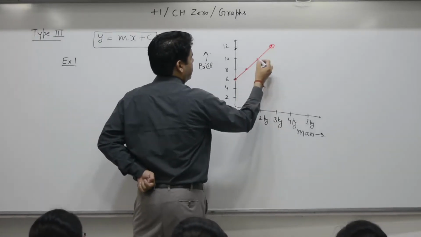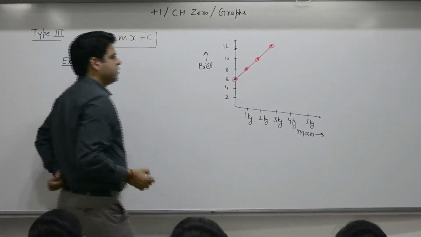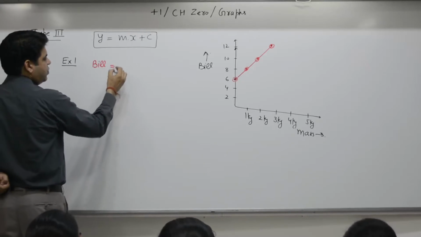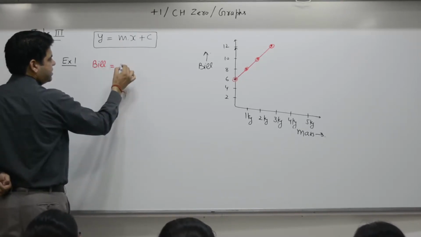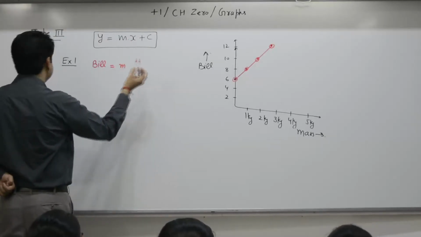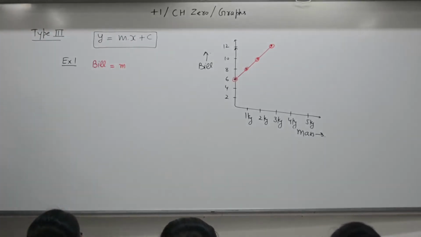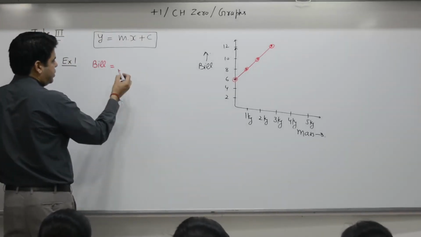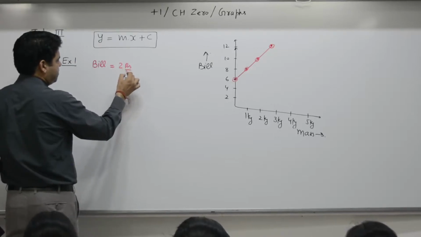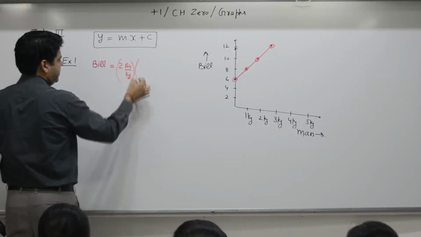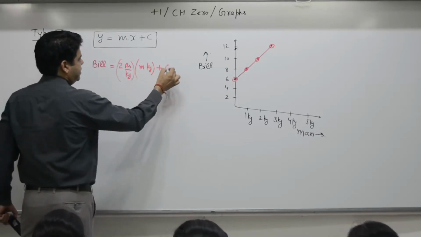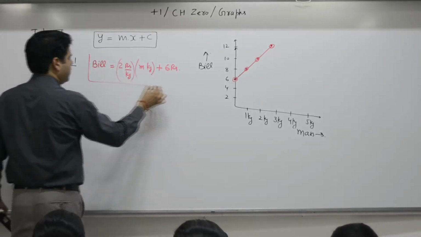So, bill is equal to mass. x in this case is mass, sorry. I need not write in this form, temporarily forget about this part. See, 2 rupees per kg into mass in kilograms plus 6 rupees. Is this formula workable?